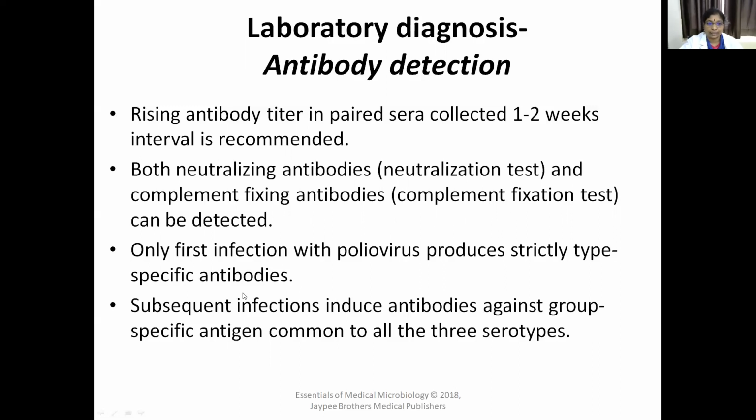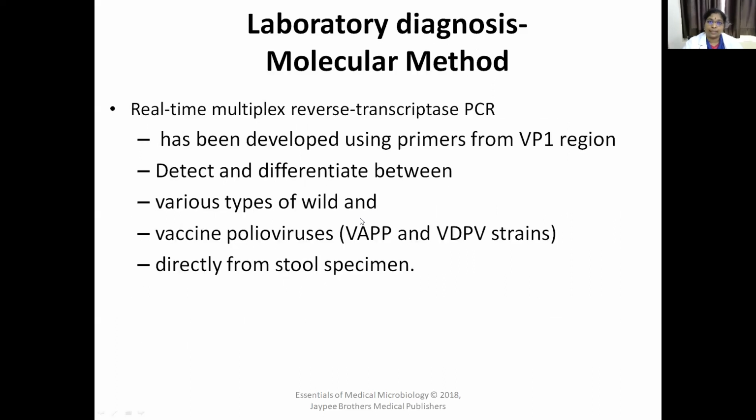complement fixation test. First infection with poliovirus produces strictly type-specific antibodies. First infection only will give type-specific antibodies. Subsequent infections induce antibodies against group-specific antigen, which are common to all 3 serotypes. So like that, with antibodies also we can diagnose the poliovirus infection. Rising titer of neutralizing antibodies and complement fixing antibodies can be detected in the patient's serum.